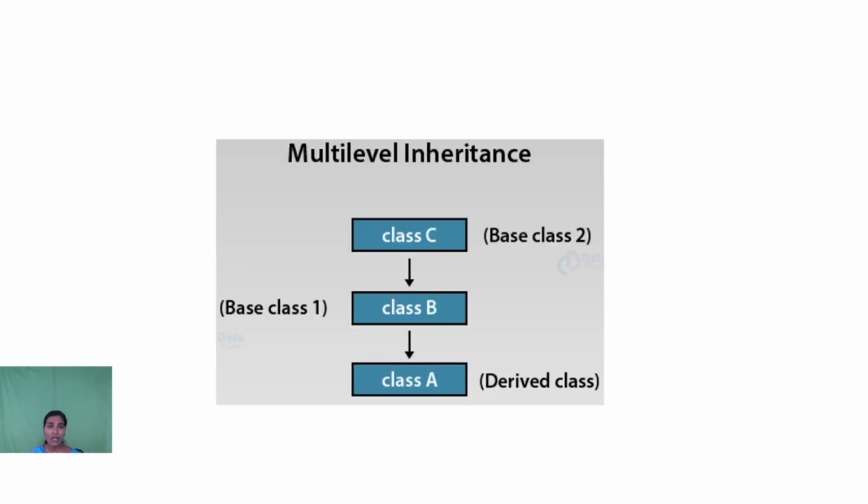Here the representation has class C, class B and class A. Class C derives from class B, and class B derives from the base class A. Here the intermediate class is class B. So class B has the properties of class A, and class C has the properties of class B. Multi-level inheritance is deriving a new class from an already derived class. Here the already derived class is class B.